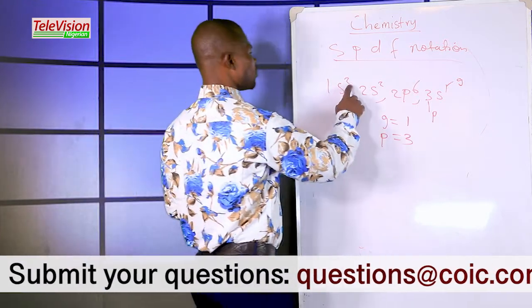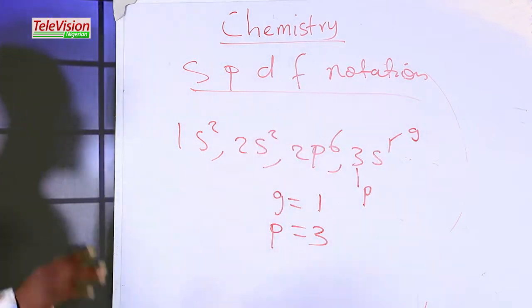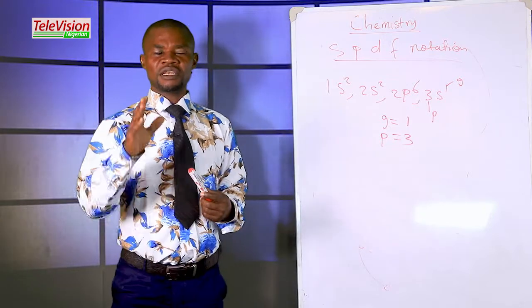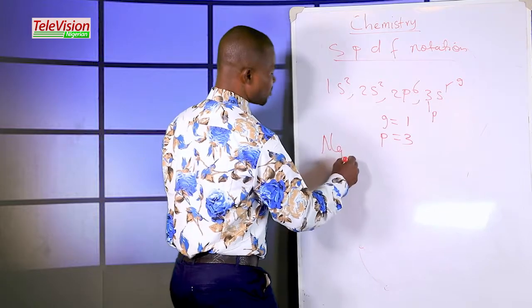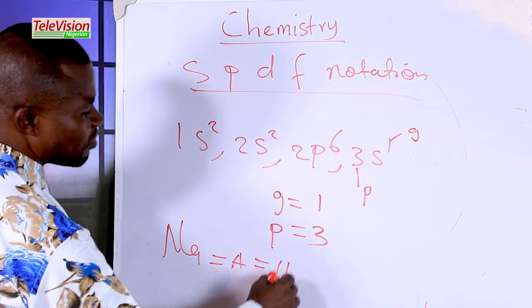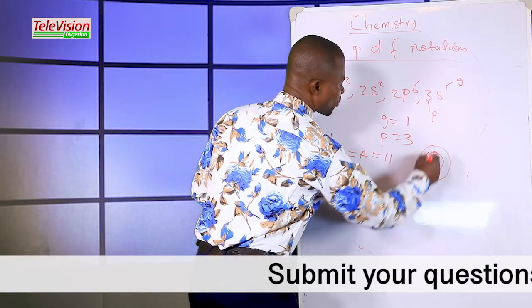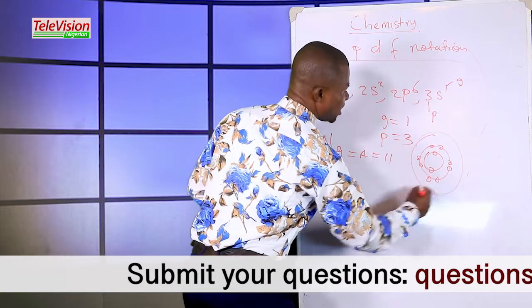Let's count it. 2 plus 2, 4 plus 6, 10 plus 1, 11. So the atomic number of this element is 11, which means that this element is sodium. Remember, we did the electronic configuration like this: 1, 2, 3, 4, 5, 6, 7, 8, 9, 10, and 11.